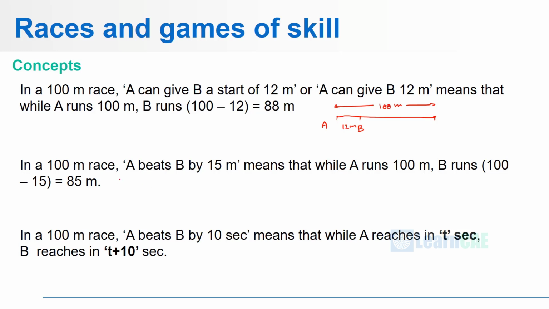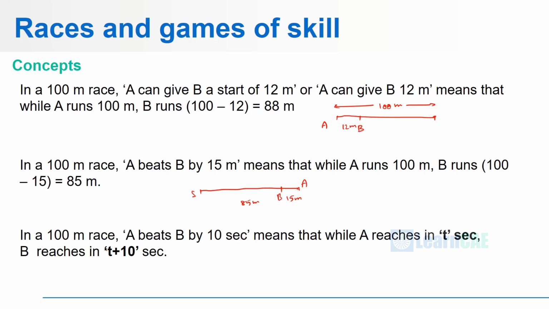In the next case, if they are saying in a 100-meter race, A beats B by 15 meter, it means that while A runs 100 meters, B runs only 100 minus 15, that is 85 meters. So this is the track. If A has reached the end point, B will be trailing behind by 15 meter, that is B will be at 85 meter from the start point. The gap will be 15 meter. So this is what is meant by A beats B by 15 meters.